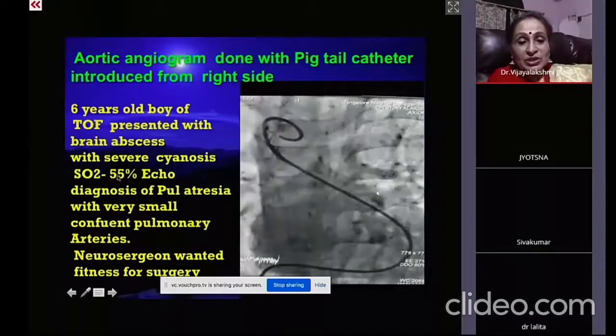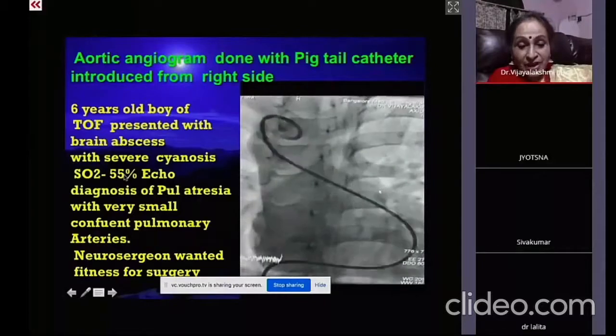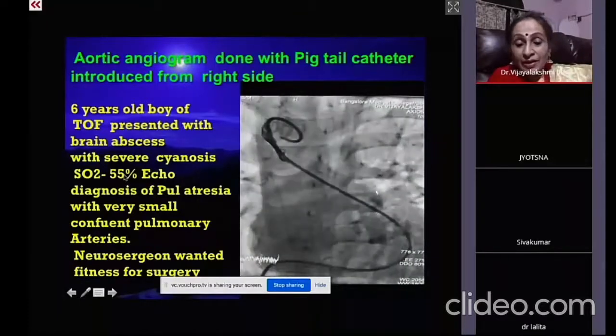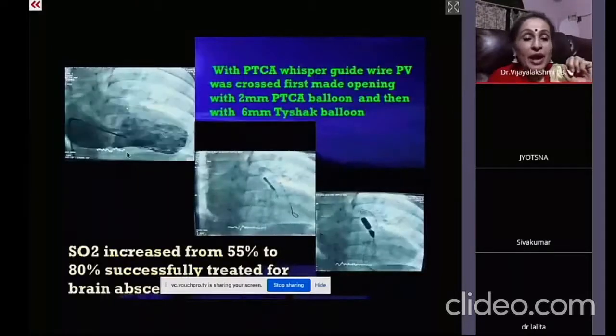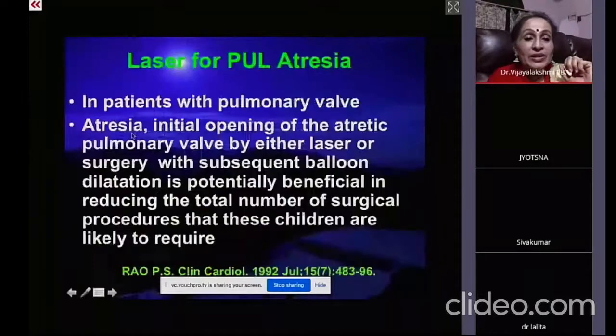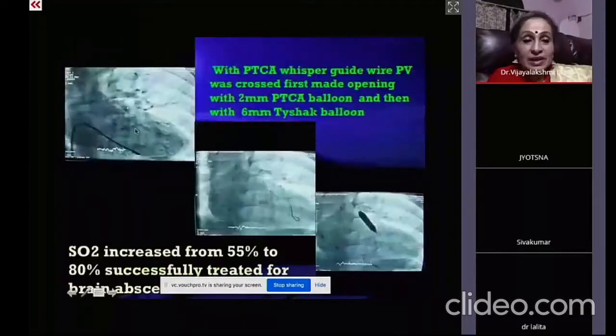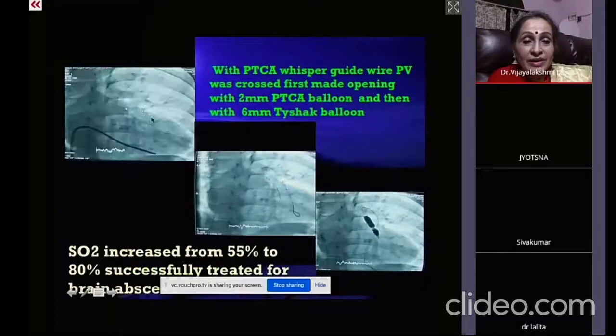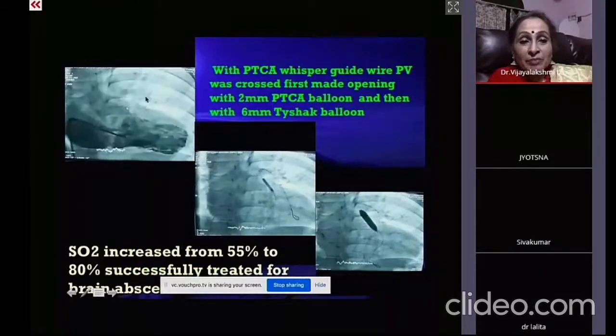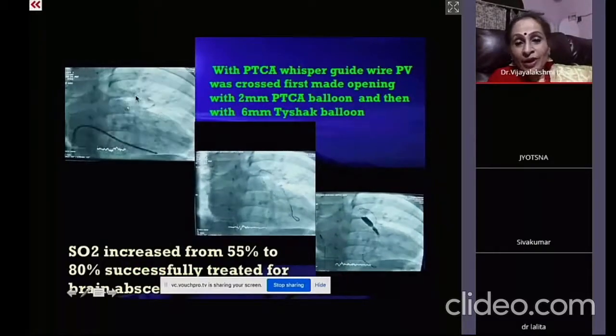The saturation was 55 and the patient had a brain abscess, and the patient was referred from West Bengal. And you can see here that when the angio is done, hardly there is any flow, and the main pulmonary arteries are filling through the collaterals.